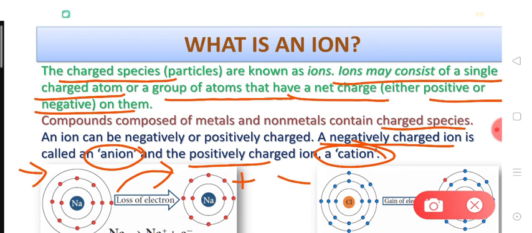Now if we talk about chlorine, if a chlorine atom gains one electron, right, this is the extra electron on the chlorine atom, then it will become a negatively charged atom. So this negatively charged atom will be called an ion, right? So because this is negatively charged, this will be called anion.